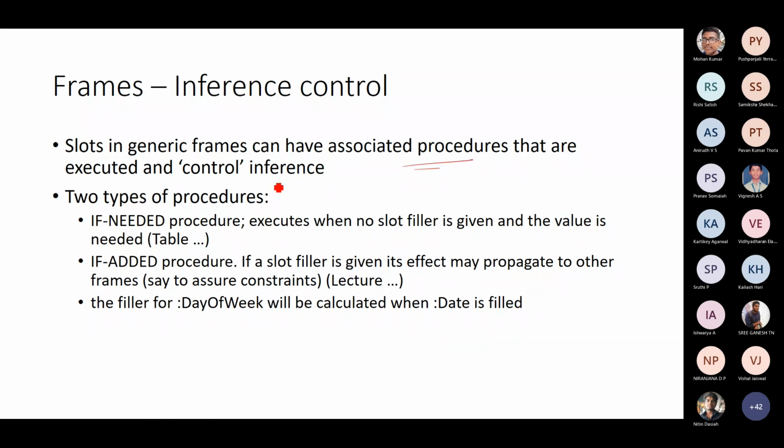So you have generic frames, and slots in the generic frames can have associated procedures that are executed and control the inferencing procedure. Two types of procedures are there here. The first one is called if needed, the other is called if added. The if needed procedure executes when no slot filler is given and the value is required. So you do not have the value of the slot, but it is required; in that case, you call this procedure. With if added, if a slot filler is given, its effect may propagate to other frames.